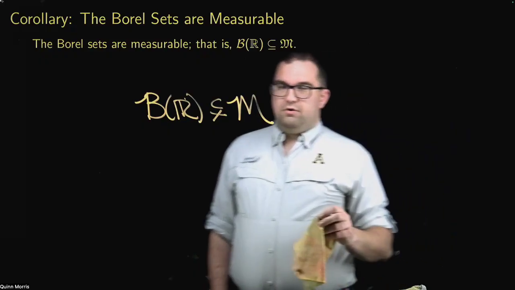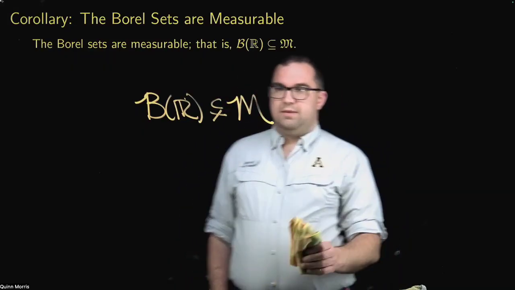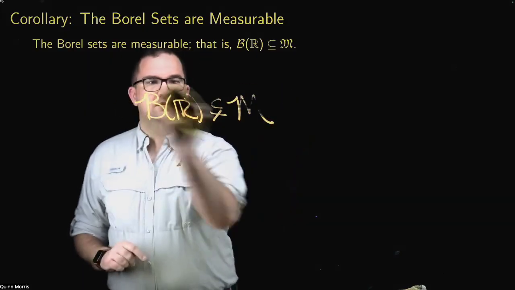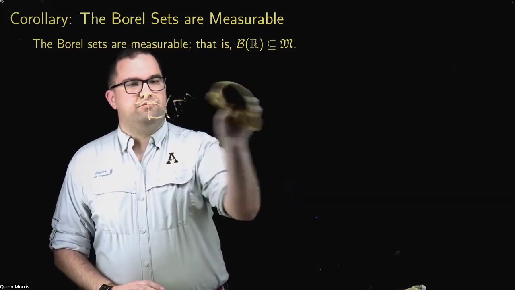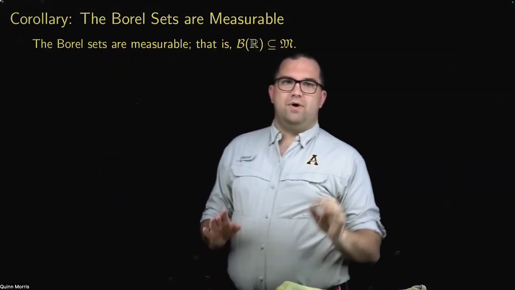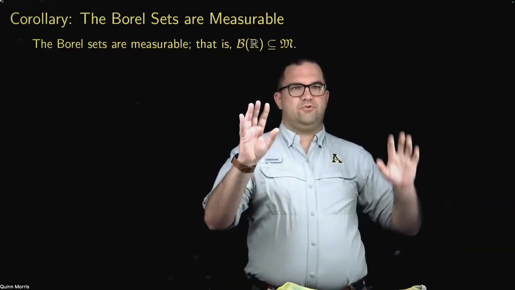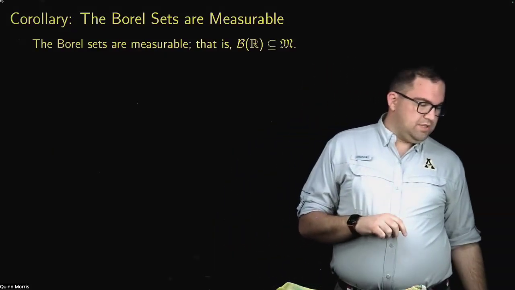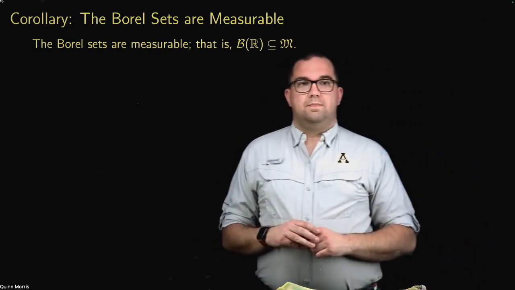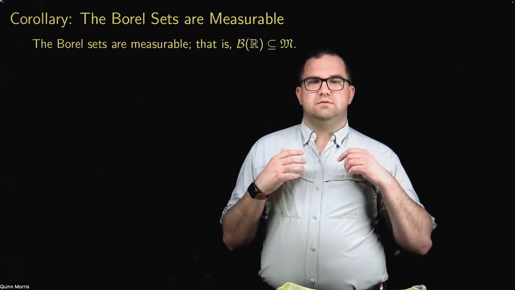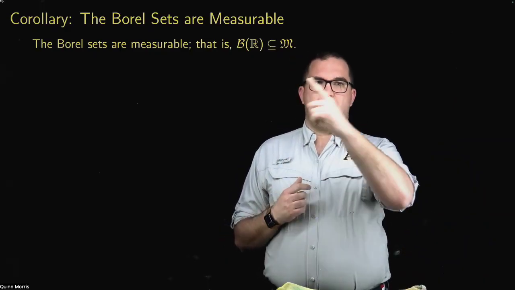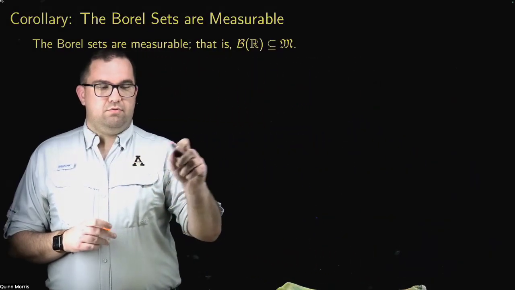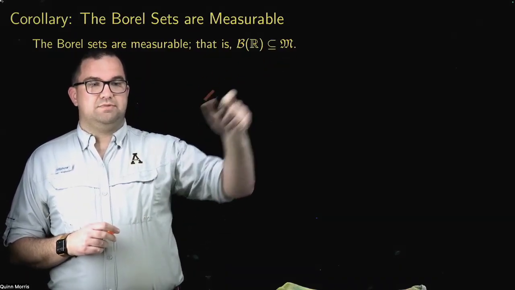Okay. Now, the other interesting question that pops up is, we know that the measurable sets contain more than just the Borel sets. But if you remember back when we were first talking about Borel sets, we said the Borel sets live between the set of all open intervals and the power set of R, the set of all subsets of R. So the question then becomes, well, maybe the set of all measurable sets is every set. Okay, so we now know that the Borel sets are a strict subset of the measurable sets.